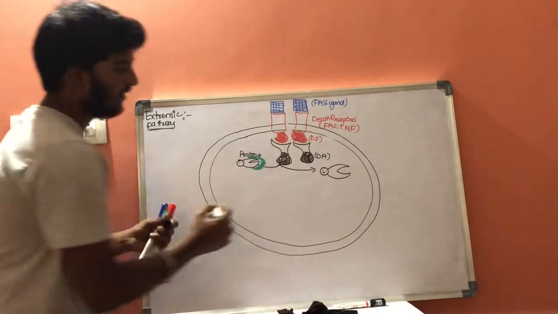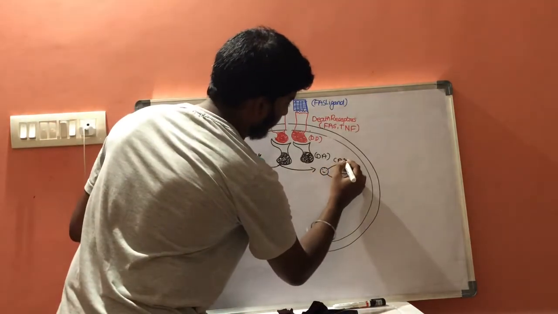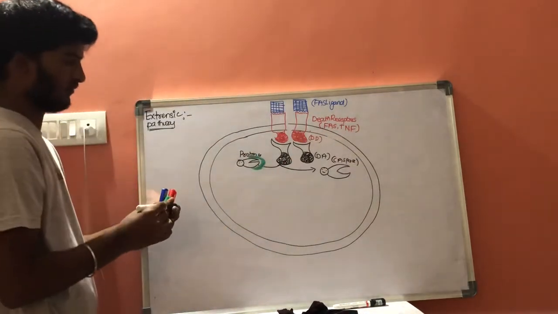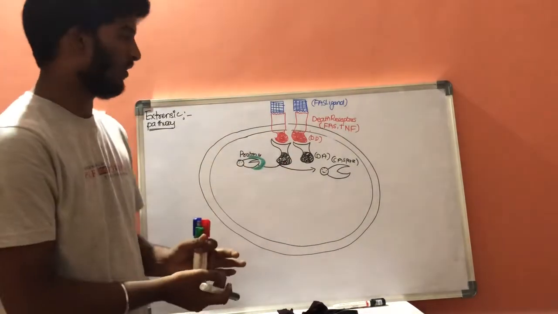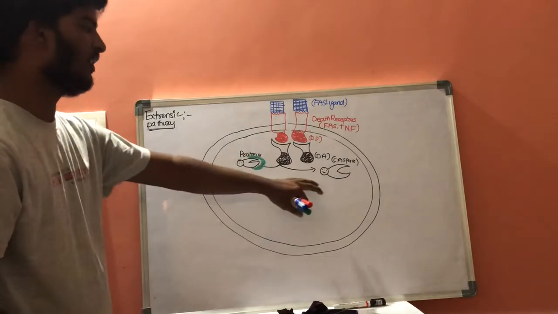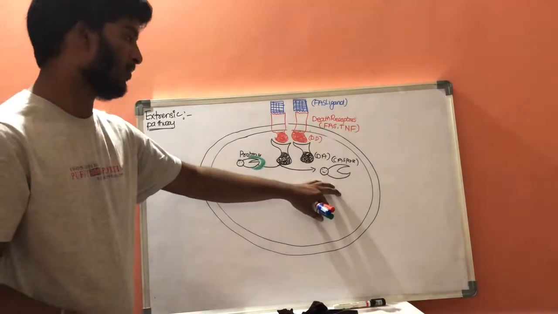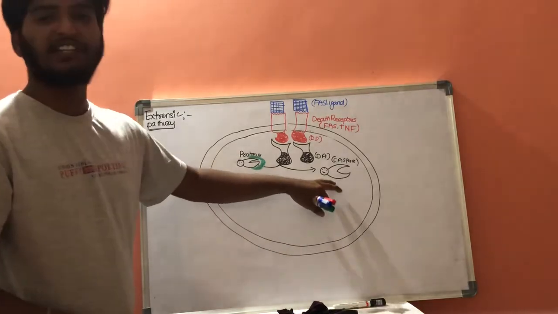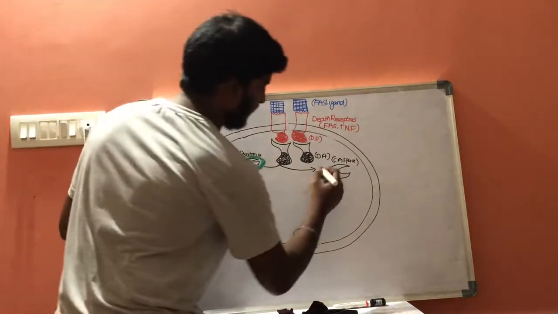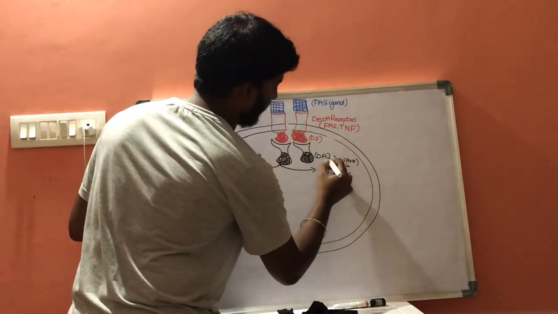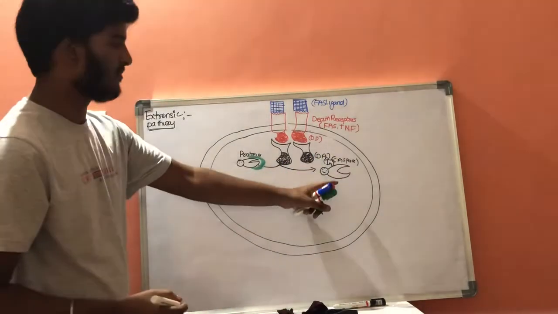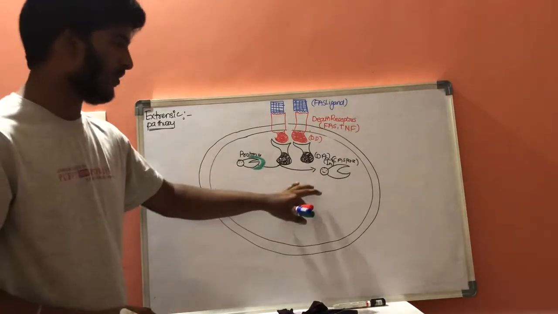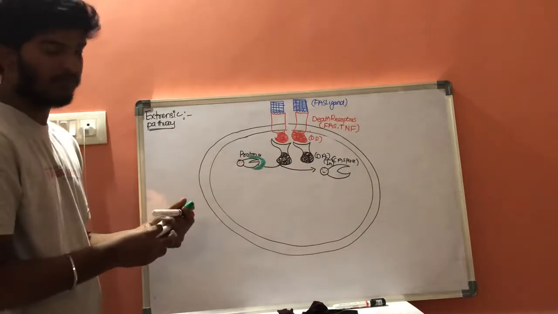This is the caspase molecule. These caspases which are produced from the inactive form are called initiator caspases, that is, initiator caspase proteins.